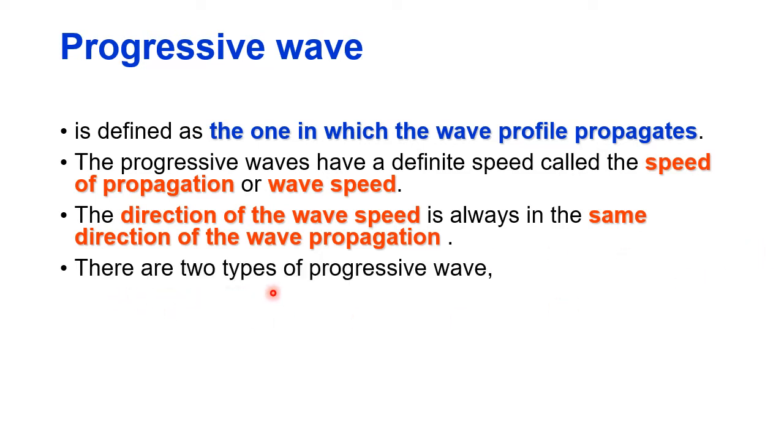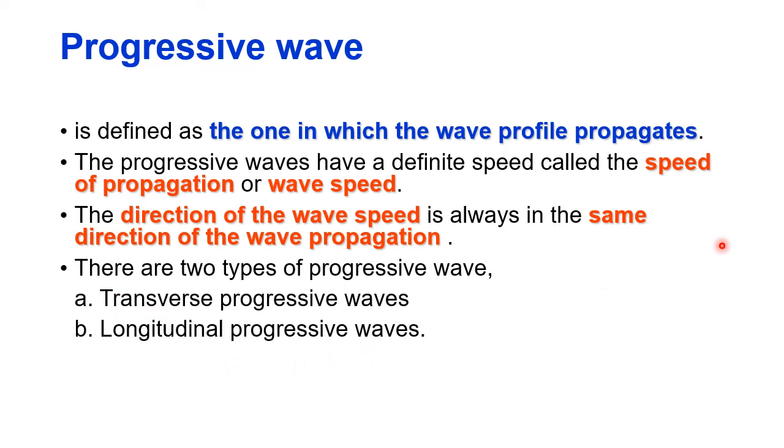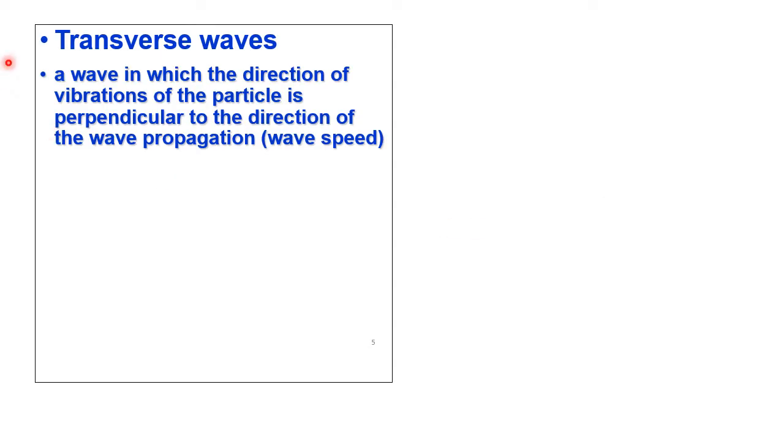There are two types of progressive wave, which are transverse progressive wave and longitudinal progressive waves. Transverse wave is a wave in which the direction of vibration of the particle is perpendicular to the direction of the wave propagation, which is the wave speed.